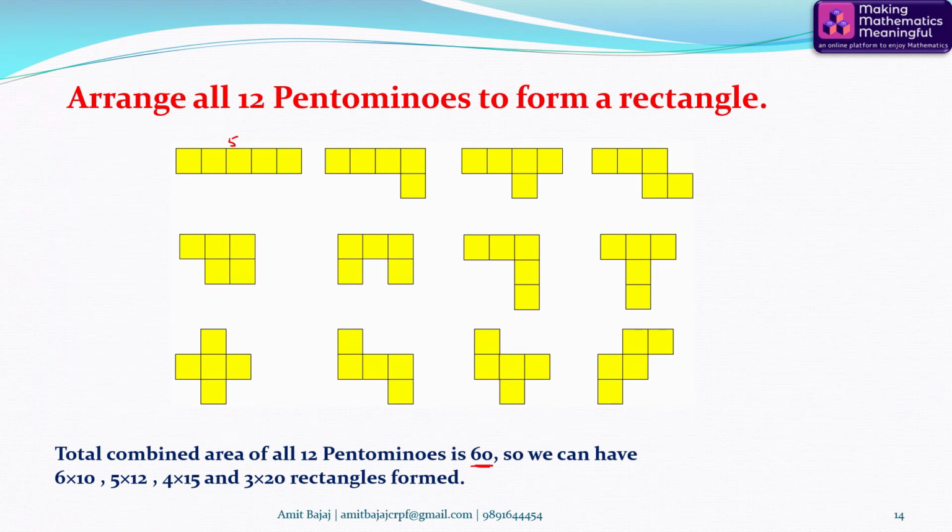You can see that 6 by 10, 5 by 12, 4 by 15 and 3 by 20 rectangles may be formed. A 2 by 30 rectangle is not possible in this case. Similarly, a 1 by 60 rectangle is not possible in this case. Please try to figure out why it is not possible.